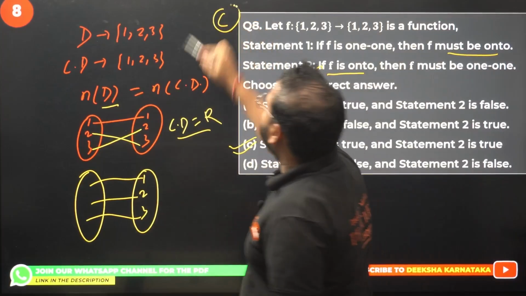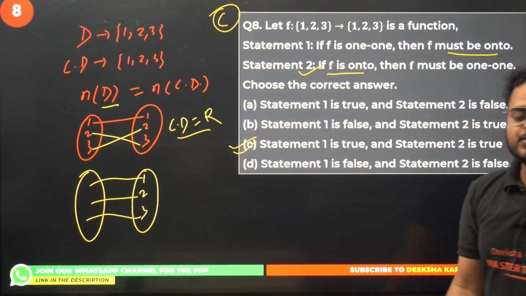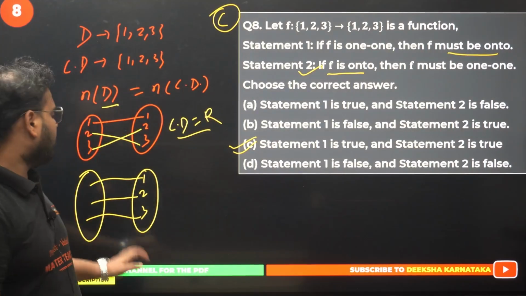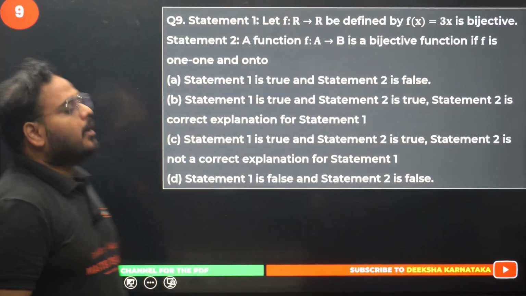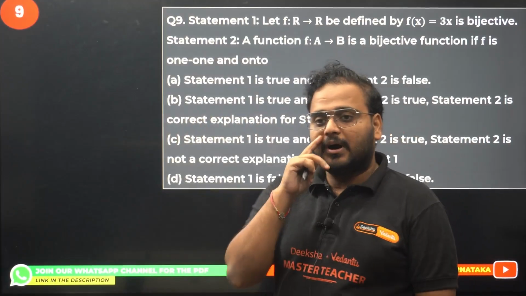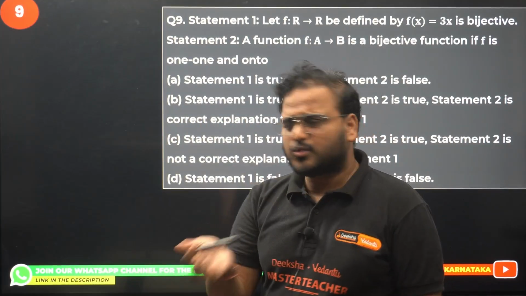I hope the concept is clear for this question. Question number 8 is over, guys. Yes, clear, simple. Let's move on to question number 9 now. Okay, statement based question again. Statement 1: f from R to R defined as 3x is bijective. Is this true? Correct, no?